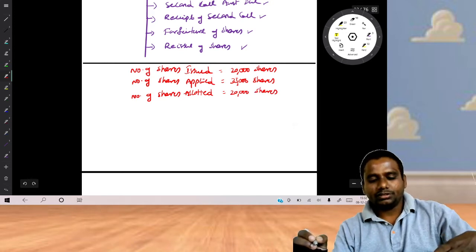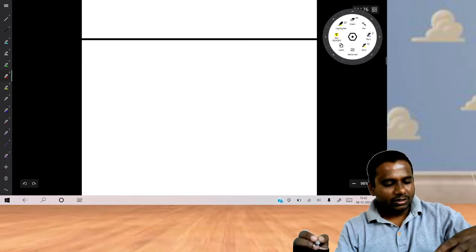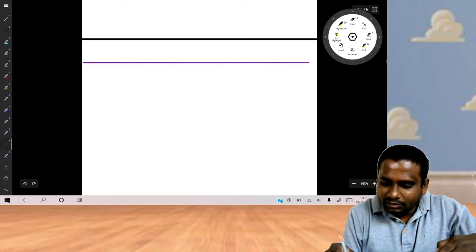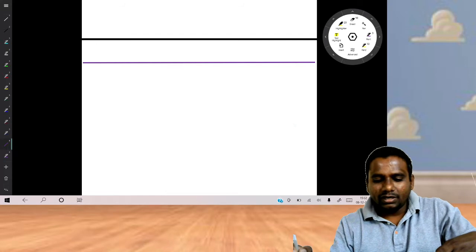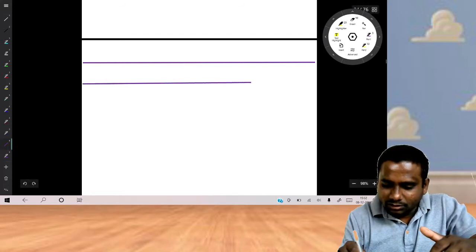This information is important. Now next, prepare the statement. Here the total applications for shares were divided into three categories. We also write the same.